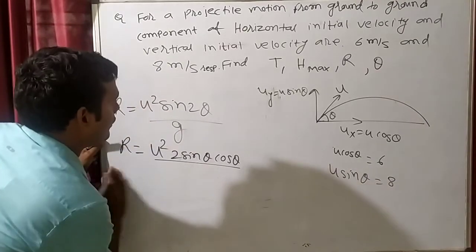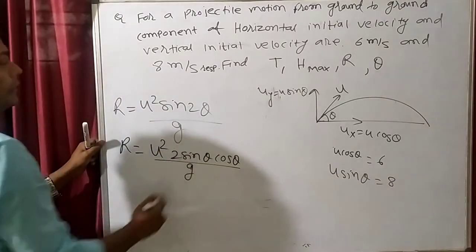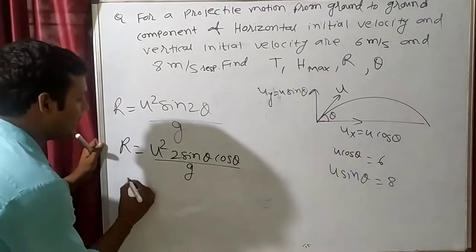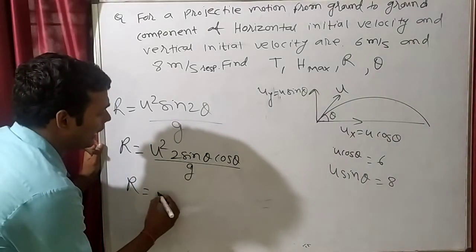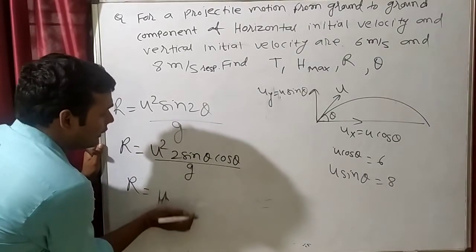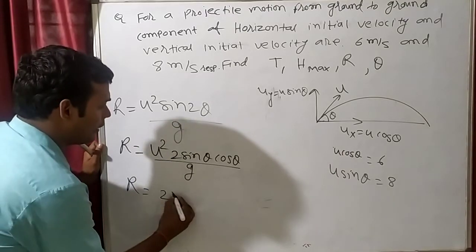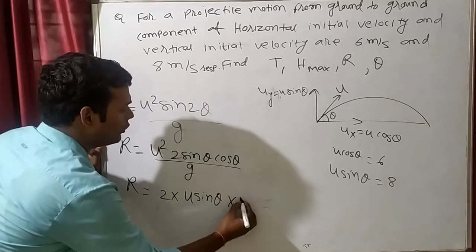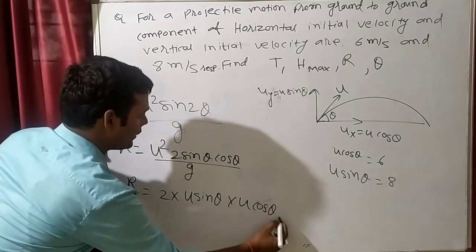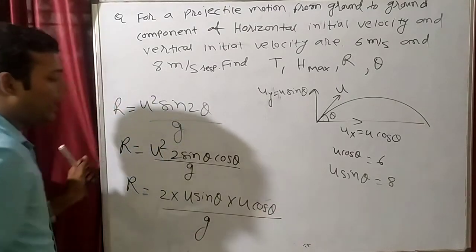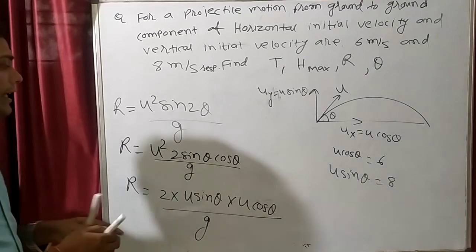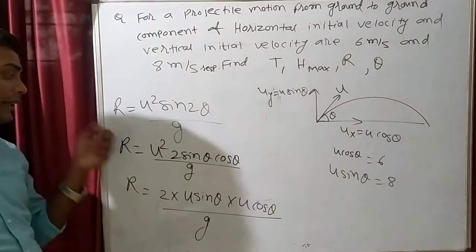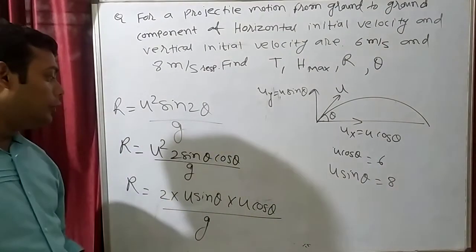See here, this is sin 2 theta, we can write 2 sin theta cos theta by g. Then see here how we will write: range is equal to, can we write u sin theta into u cos theta divided by g. See why I am writing it like this? Because there is u square, no? So I will split into 2, u sin theta into u cos theta.